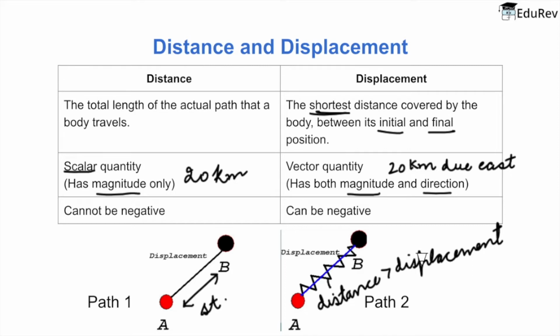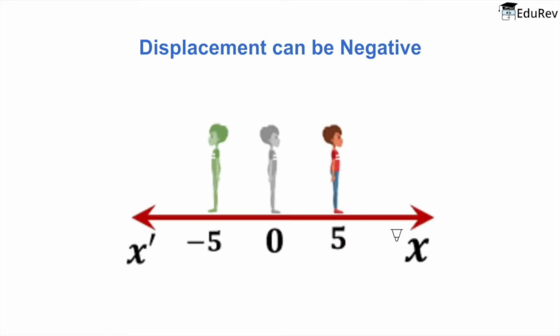The displacement can never be greater than the distance because it is the shortest distance covered by the body. Now another interesting thing to note is that distance can never be negative because it is the actual length, and length cannot be negative. Whereas displacement, it can be negative. How? Let's see. So say if a body starts from point 0 and goes to point 5 in this direction, then we say the displacement is 5 units.